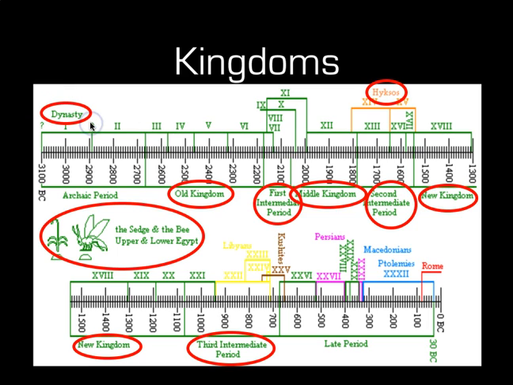A dynasty, for a very basic understanding of it, is the rule of a family, where successive family members take on the role of king. So we can see that each of these kingdoms, and indeed the intermediate periods, are also broken up into dynasties. The main thing we really need to know about that is that the dynasty that we're looking at is the 18th dynasty.